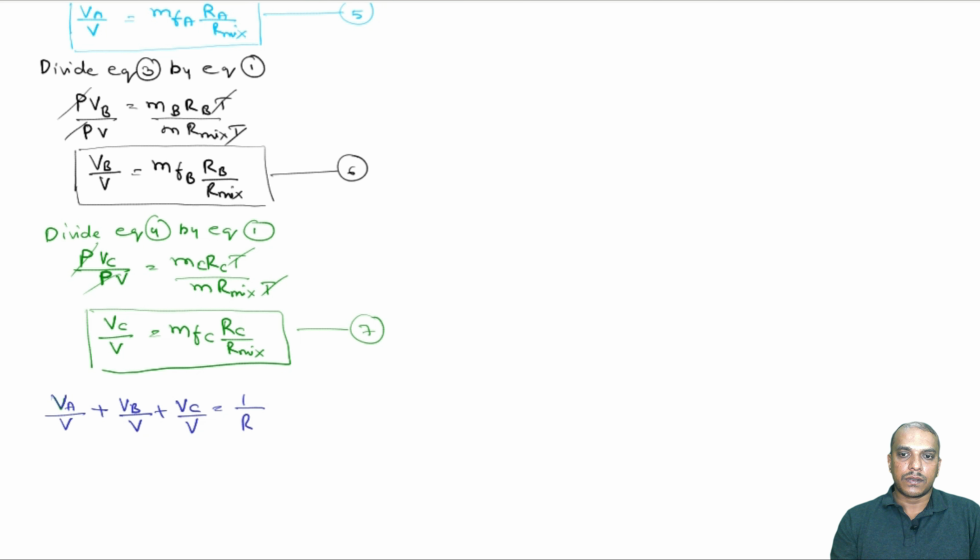So, 1 by R mix we can take common, and the remaining thing I will write here: mass fraction of A, R of A, plus mass fraction of B, RB, plus mass fraction of C, RC. And remember, these are volume fractions on the LHS. VA by V is VFA. So, in the numerator also VA plus VB plus VC will be equal to V. So, this turns out to be 1 on this side.